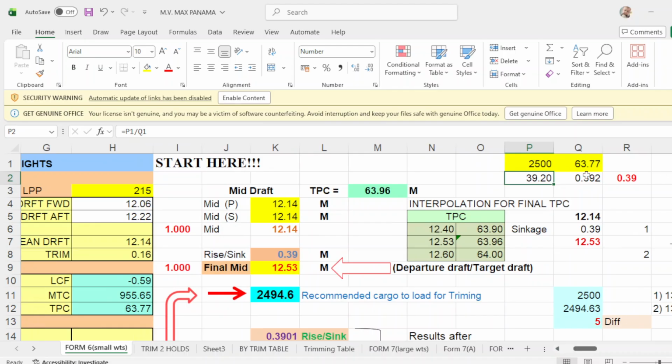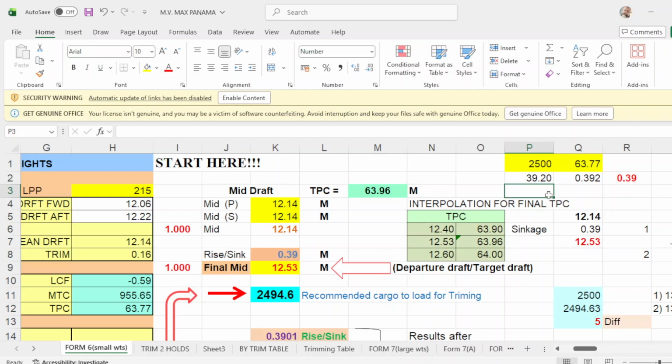So with this remaining cargo to load, or recommended 2,500, you divide this by this initial TPC of 63.77. So you put equals, click 2,500, divide it by your initial TPC.